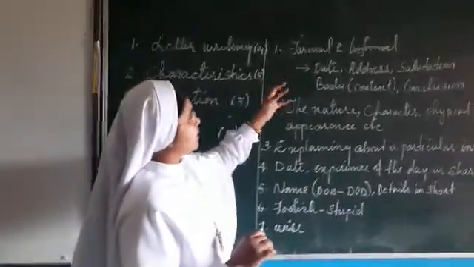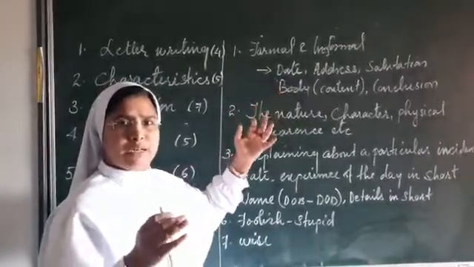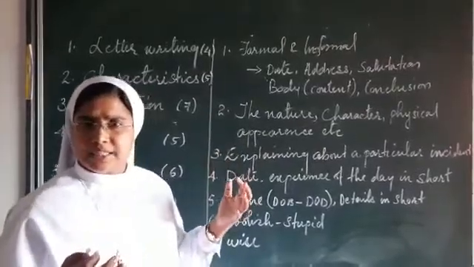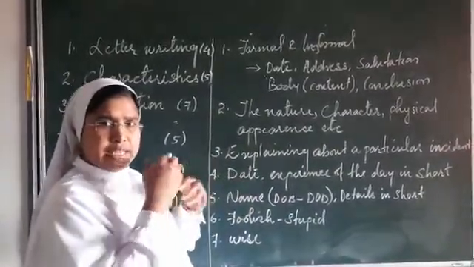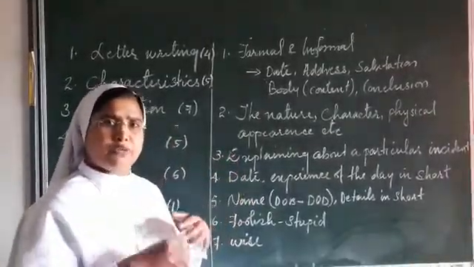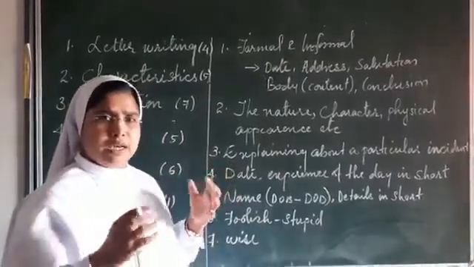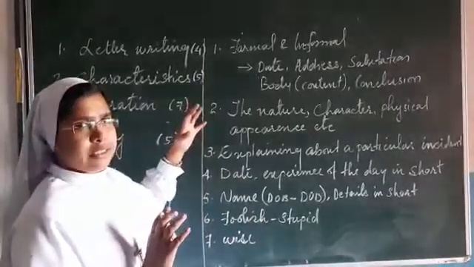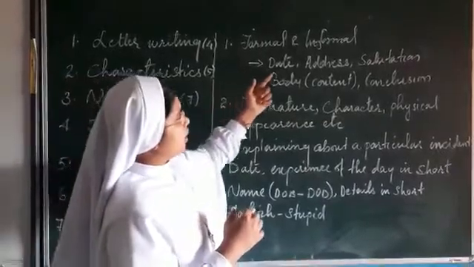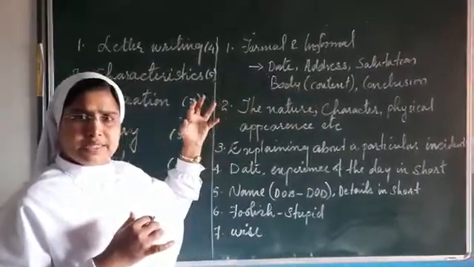So what are the important things in the letter? Date you have to write. Now depending upon whether it is an informal letter or formal letter, you have to write from address and to address and so on. You have already studied this. I am just giving you once again a reminder that these are all very important for your life. It is not only for class 7 or class 8, but as you continue your studies, you have to keep all these things in your mind, and how to write all these letters. Date, address, salutation, body and conclusion. These are the important things in letter writing.